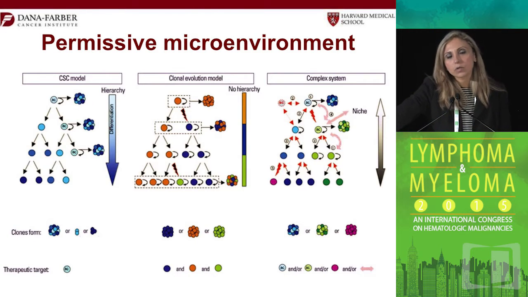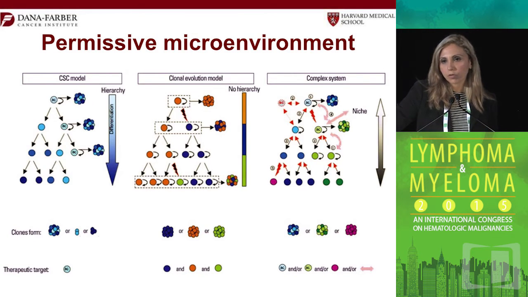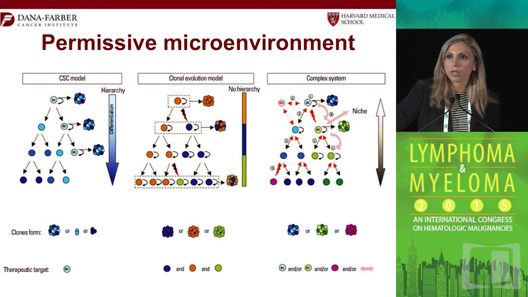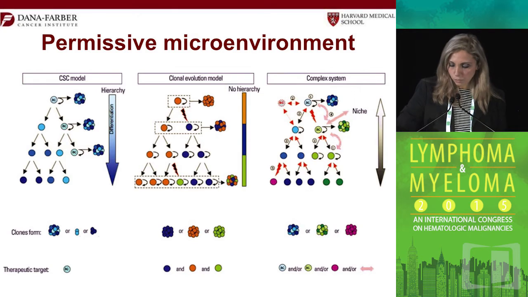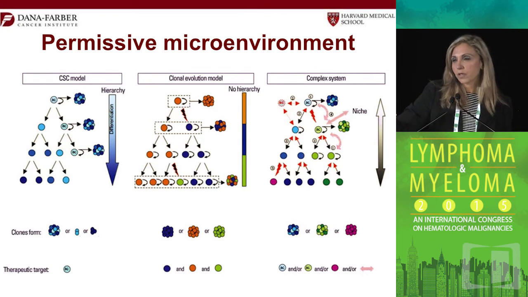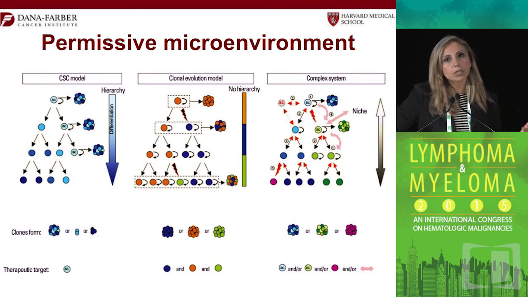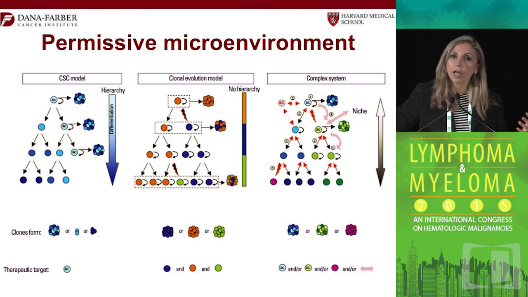So how do you ask this question, and how do you study a permissive microenvironment? You could think that indeed the old method that we used to think of as clonal evolution of one step after the other, now we think of it more as a Darwinian evolution. And finally, you can think of it as truly an interaction between the bone marrow niche or the cancer niche and the clones.